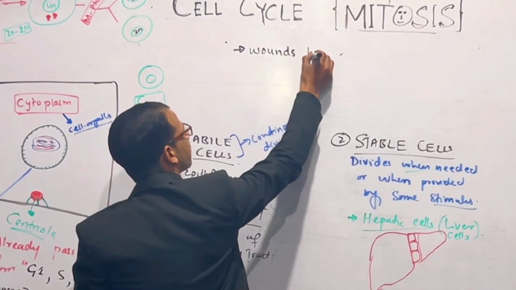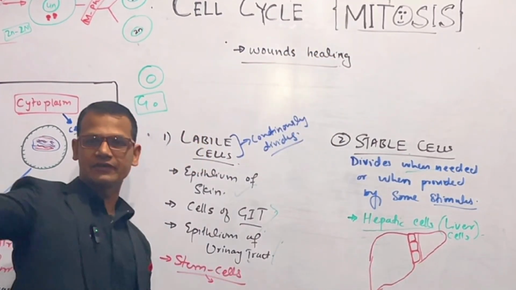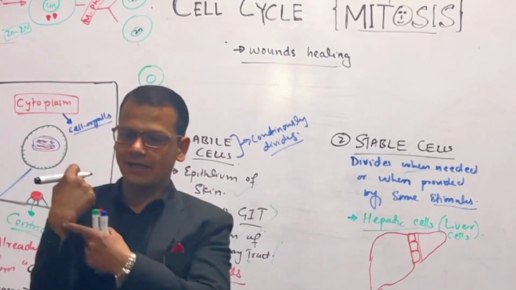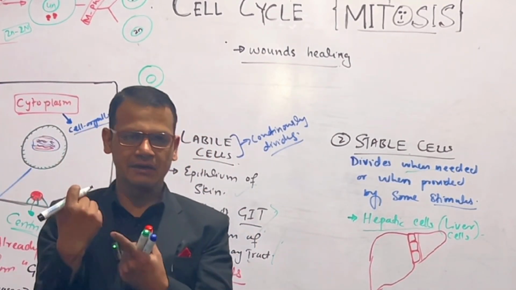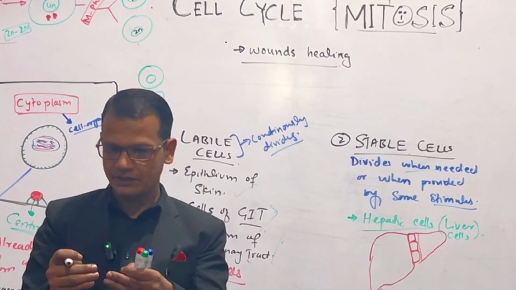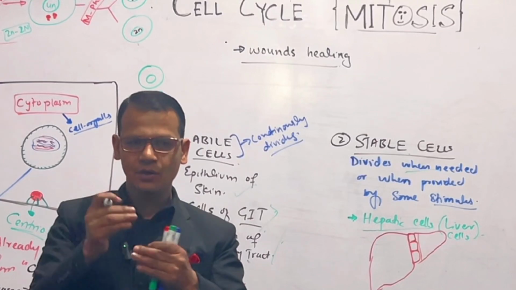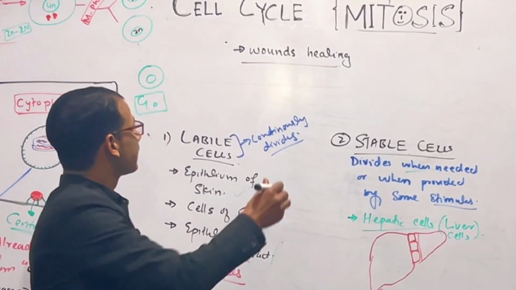Wounds healing. For example, if I got a cut here on my hand or foot, it will recover. This recovery is due to mitosis because the cells are dividing. Right?